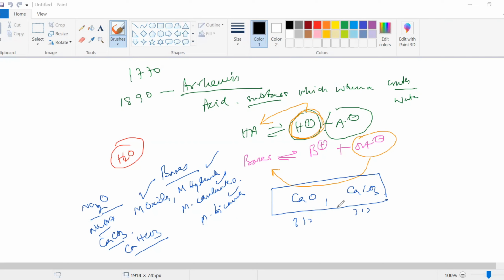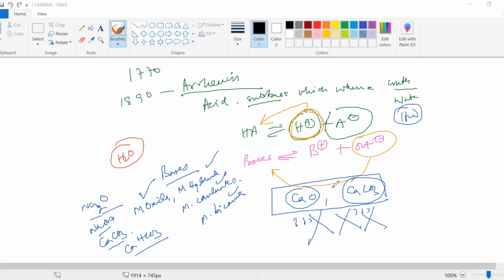So this is very important: whenever we are taking this theory, the theory was very close to the theory which we study. He improvised and revolutionized the entire theory. But there are many bases which are not soluble in water. He took aqueous medium, right? What about those bases? We won't be able to fit them into the theory, because you need an aqueous medium. That's the reason his theory was improvised.